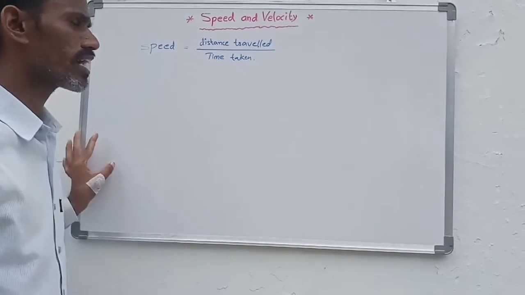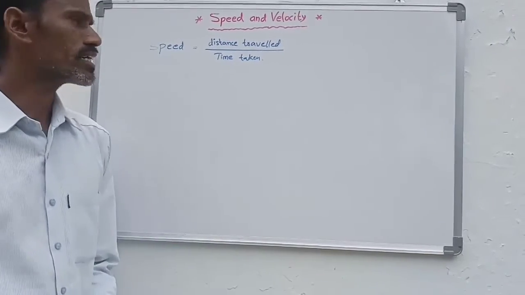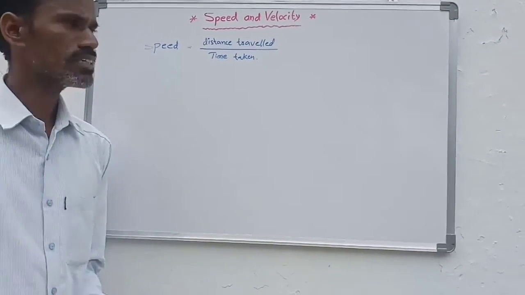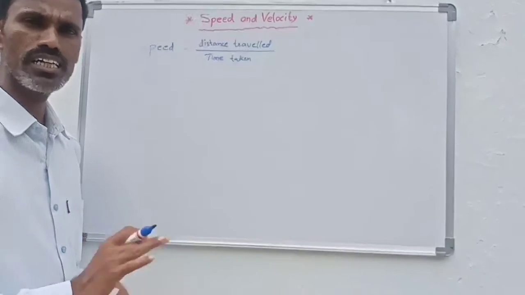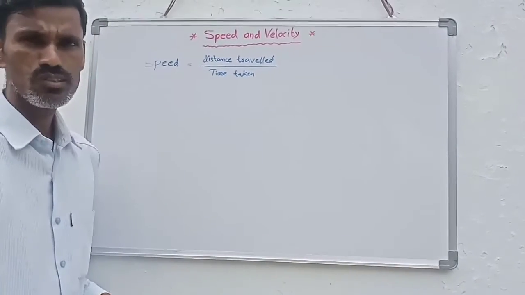So the distance traveled upon time taken is called speed. That is, the time rate of distance traveled of an object in any direction is taken as speed.